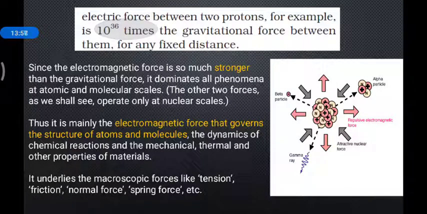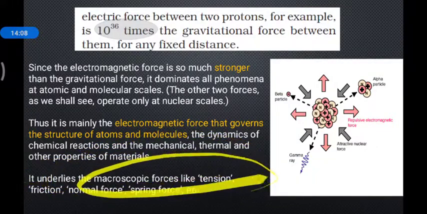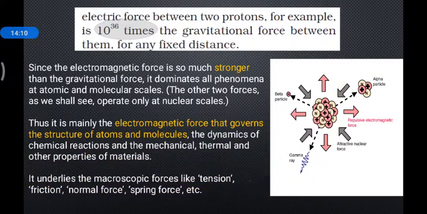The underlying microscopic forces are tension, friction, normal forces, spring forces, etc. There are a lot of kinds of forces. Macroscopic forces are due to, responsible for, the electromagnetic force. So these forces are derived forces, but the electromagnetic force is the fundamental force. There are only four fundamental forces: gravitational, electromagnetic, weak nuclear, strong nuclear. We continue with the electromagnetic force.